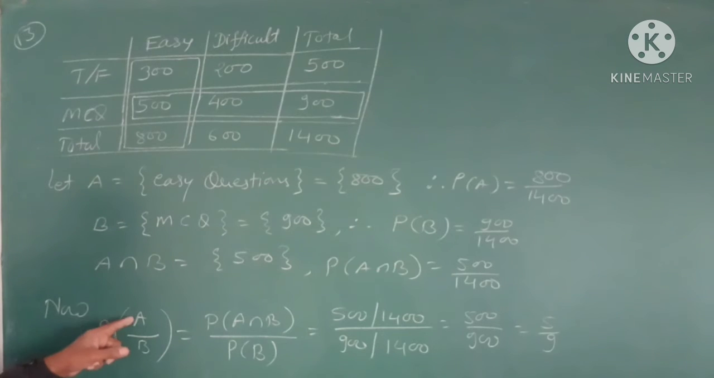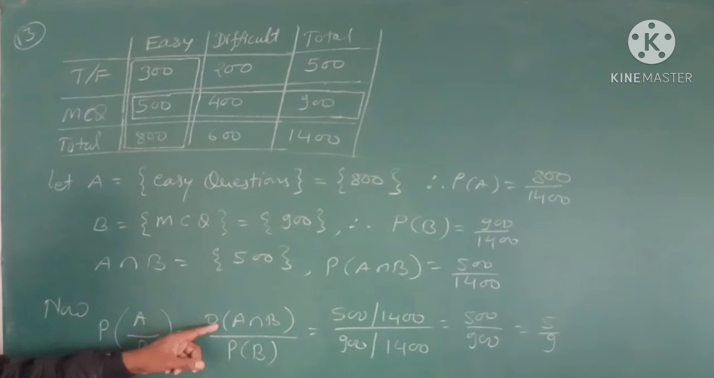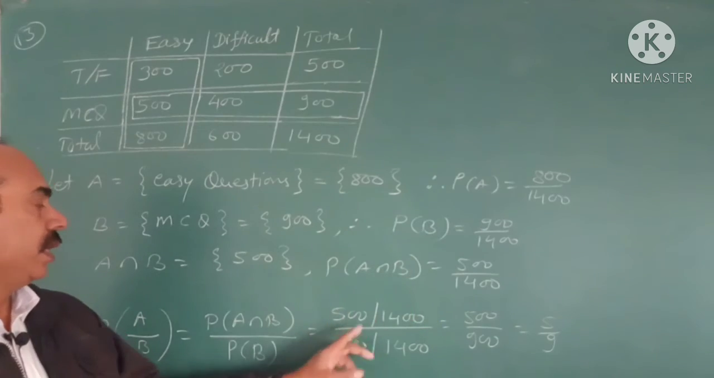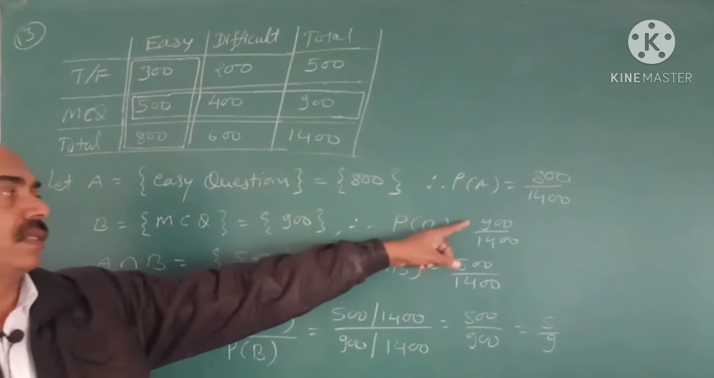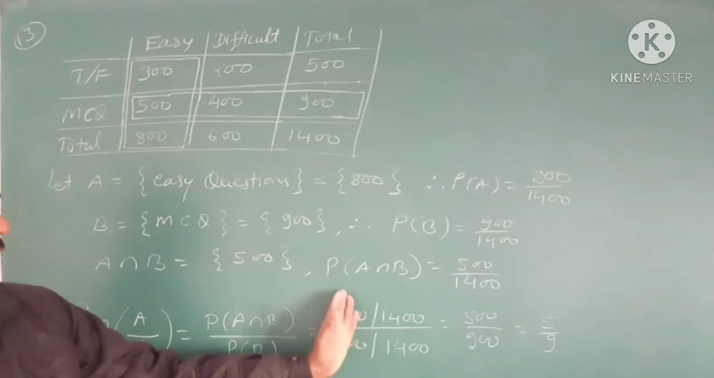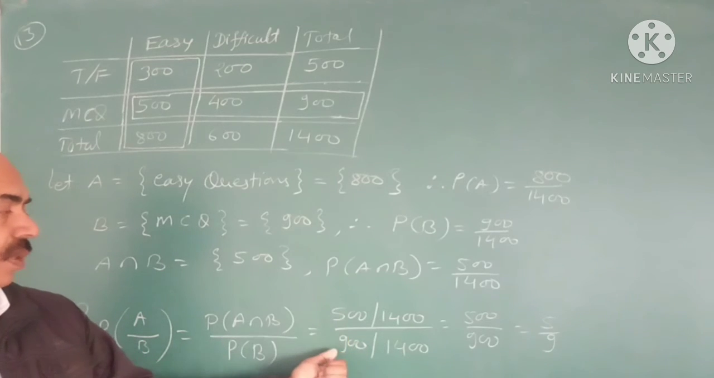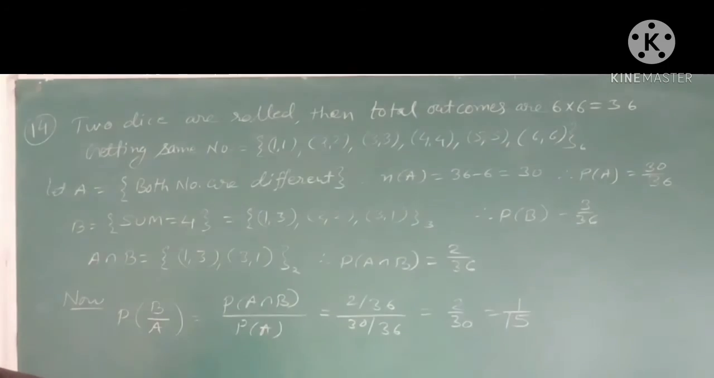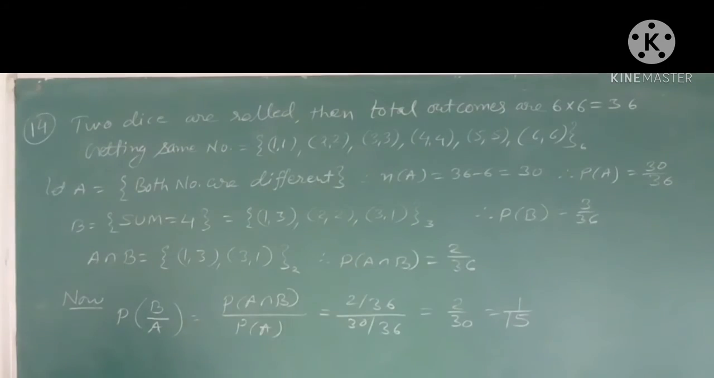A means easy question, given that event B has already happened. So in the numerator, probability of A intersection B, divided by P of B. So probability of A intersection B is only 500 upon 1400, and P of B is 900 upon 1400. So 1400 cancels out, 500 upon 900, it means only 5 by 9. This is the answer. Okay, next question number 14.